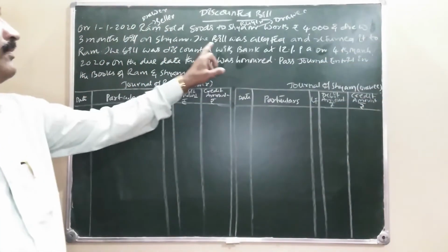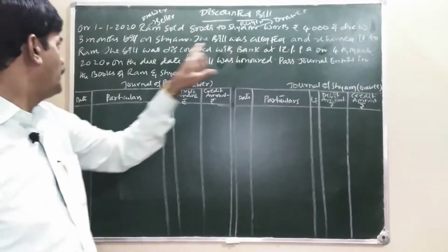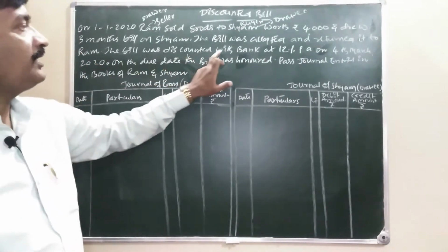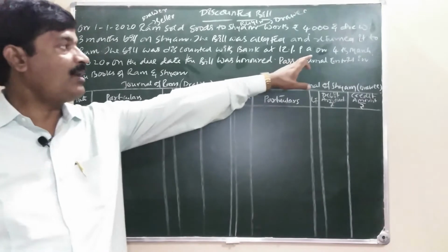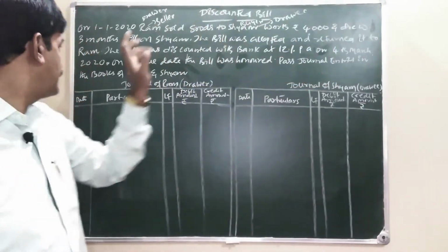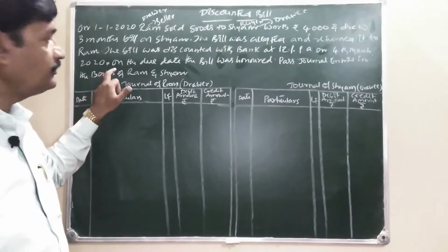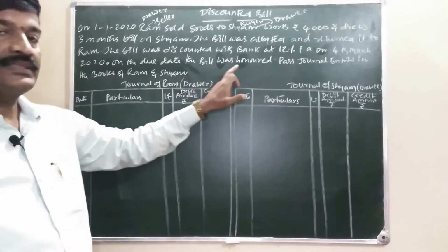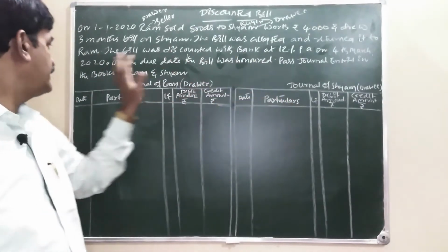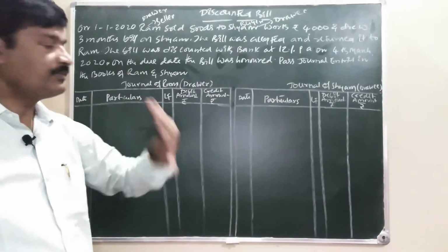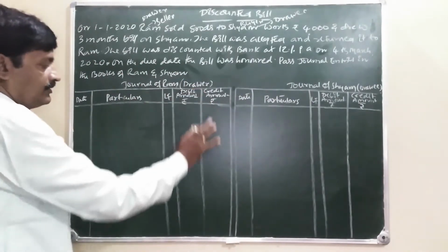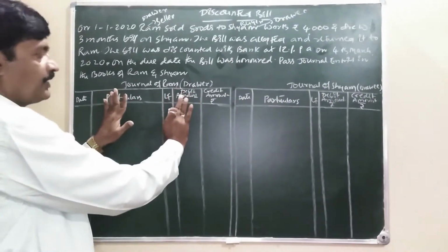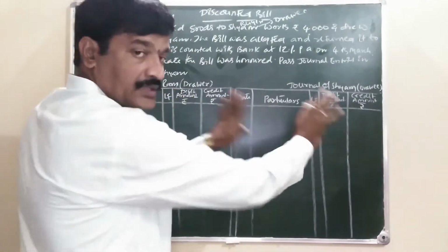The bill was accepted and returned to Ram. The bill was discounted with banker at 12% per annum on 4th March 2020. On due date, the bill was honored. Pass journal entries in the books of Ram and Shyam. Now, we open two books: in the books of Ram, in the books of Shyam.